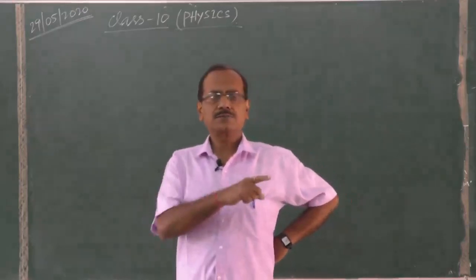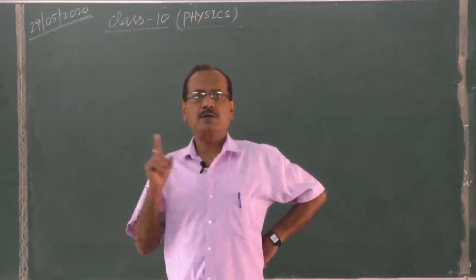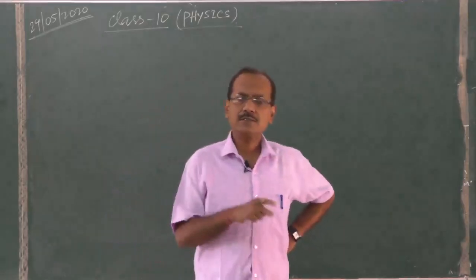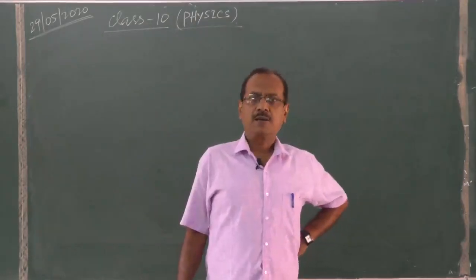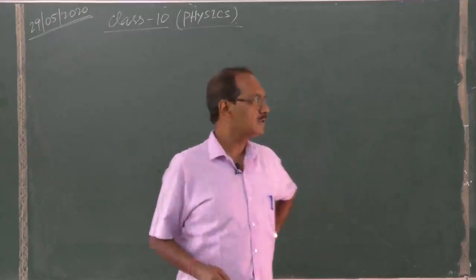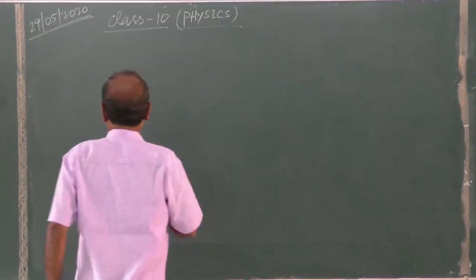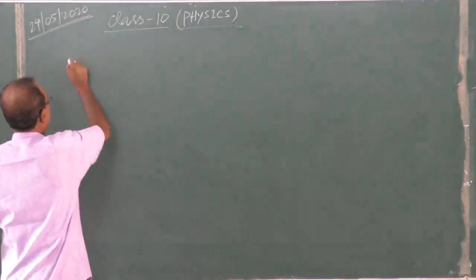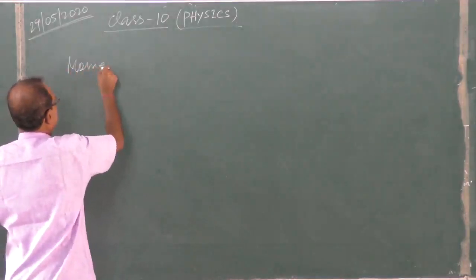It means the perpendicular distance from the fixed axis to the applied force, that is, the line of action of the force.